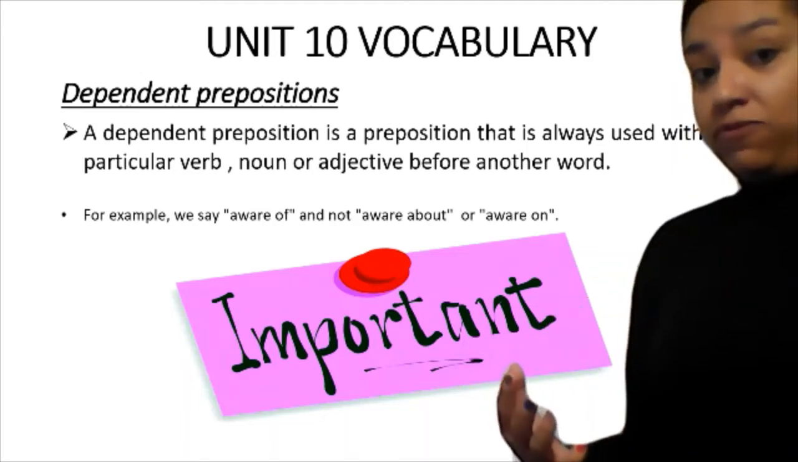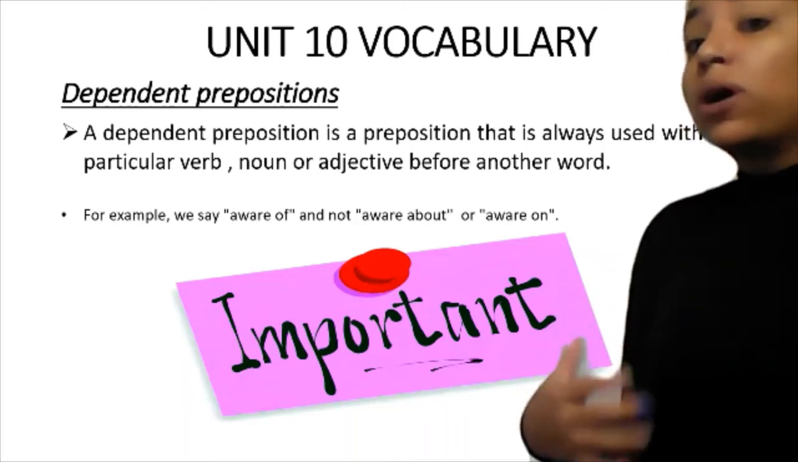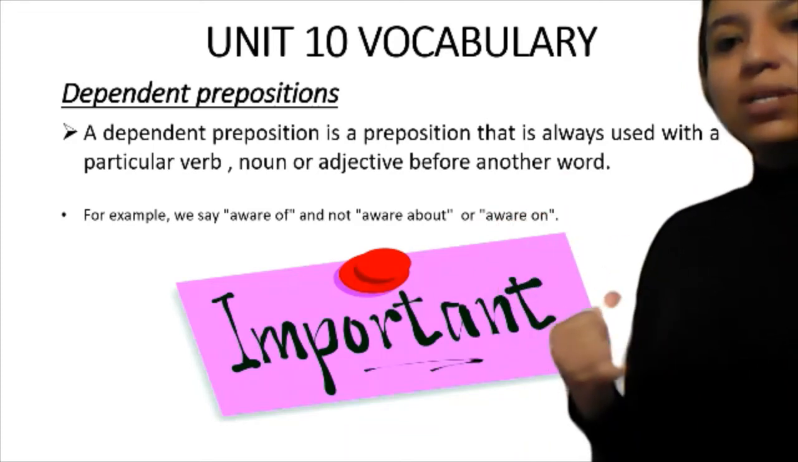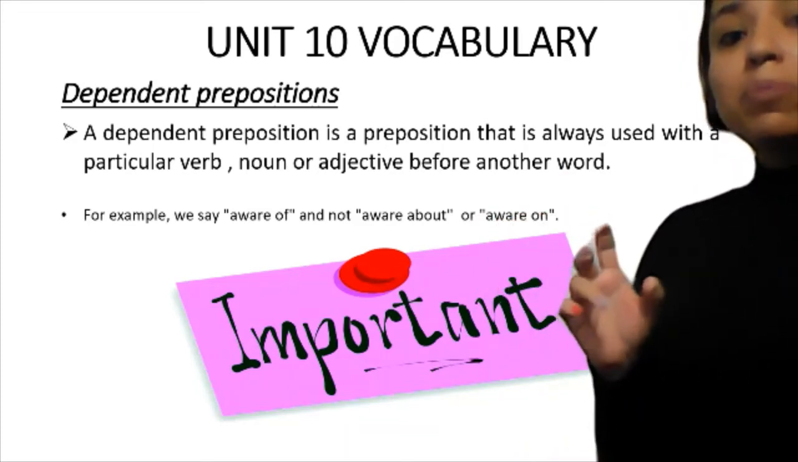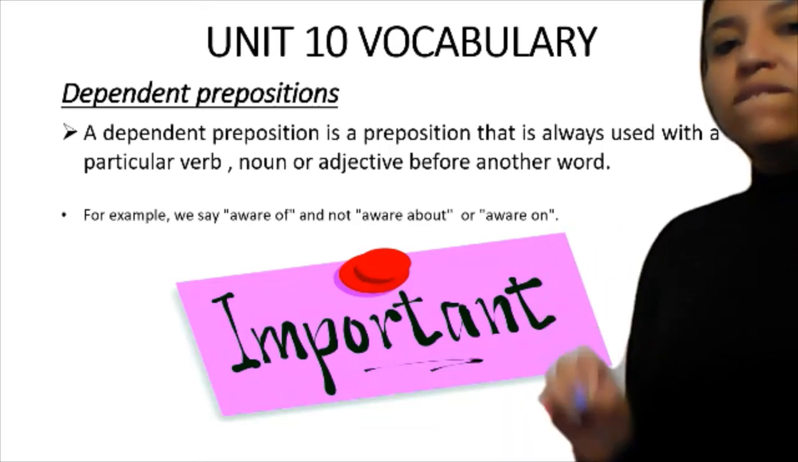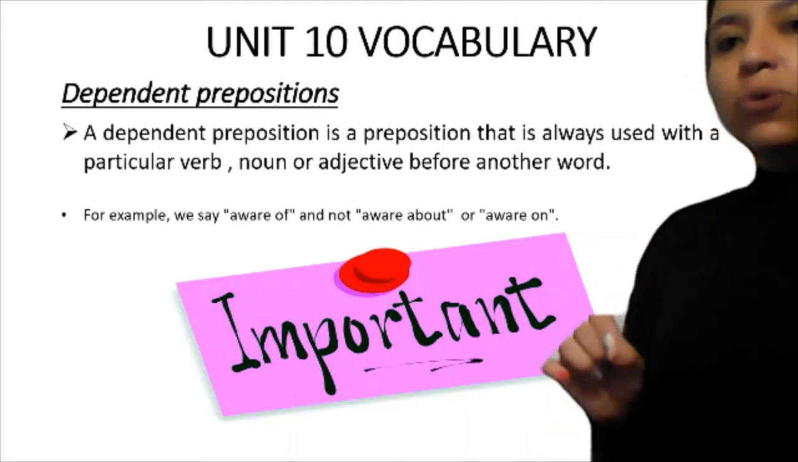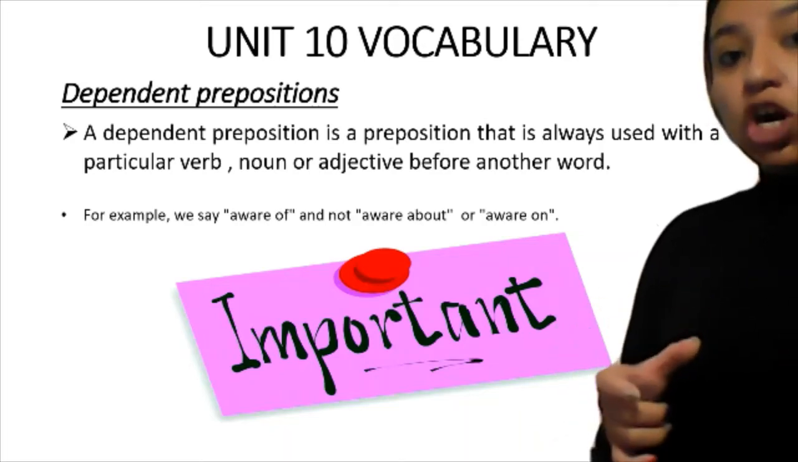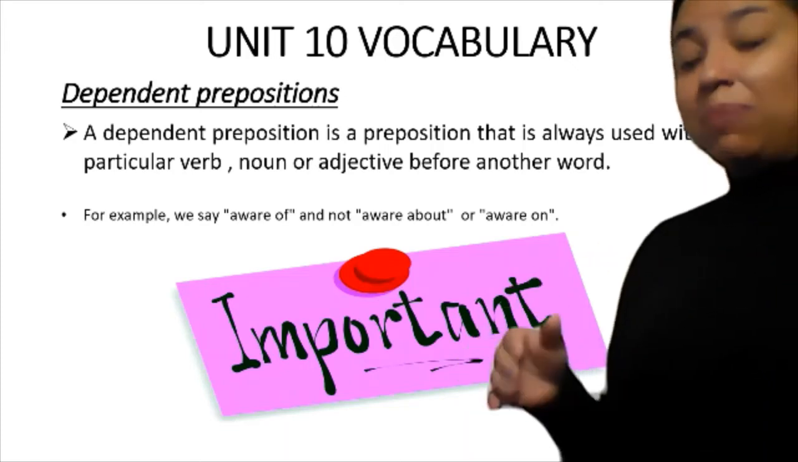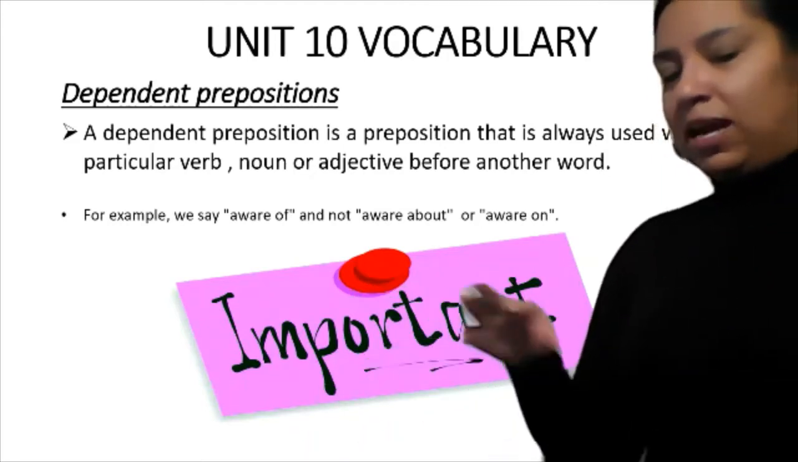We say "aware of" and not "aware about". We don't say "aware about" or "aware on". We say "I'm aware of this important thing." That's why it says important. So dependent preposition, again, is a preposition that is always used with a particular verb, noun, or adjective before another word. That means the verb, the noun, or the adjective is the first word, then the preposition, and then another word. It can be anything, noun, verb, anything.